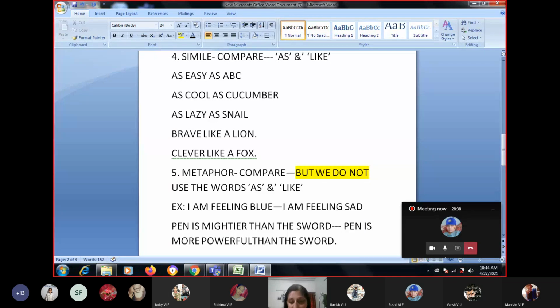So they started writing. They started spreading the word that we are just like slaves, we need freedom. They started writing about the exploitation. So people all around came to know that Indians were being mistreated. And all over the world, Indians living abroad came together because they could feel the pain. That is why today we listen to the news and read the papers. So pen is mightier than the sword. In this metaphor, we've compared pen with the sword, but we've not used the words as and like.